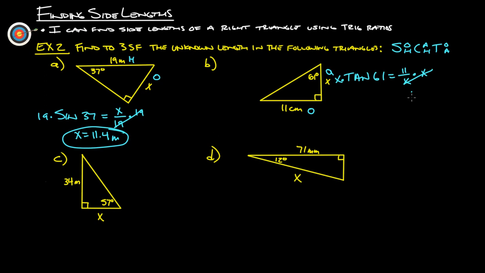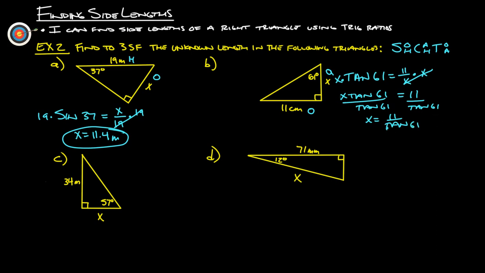That gives us 11 equals x tangent 61, and then divide by tangent 61. So we get that x is going to equal 11 over tangent of 61.